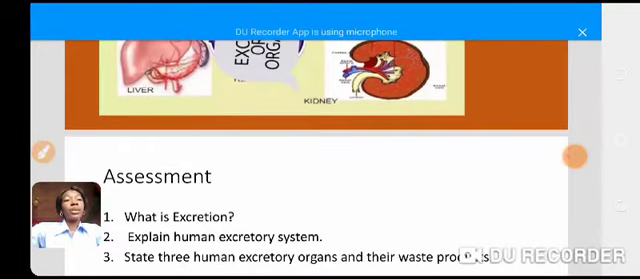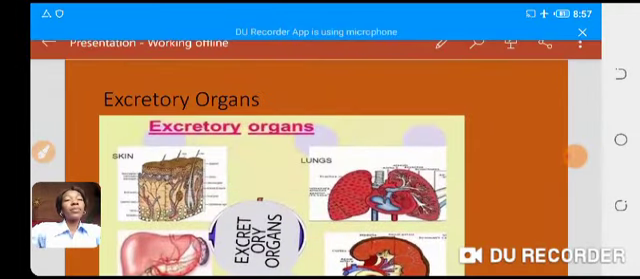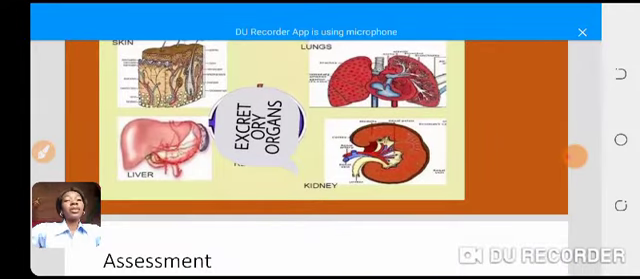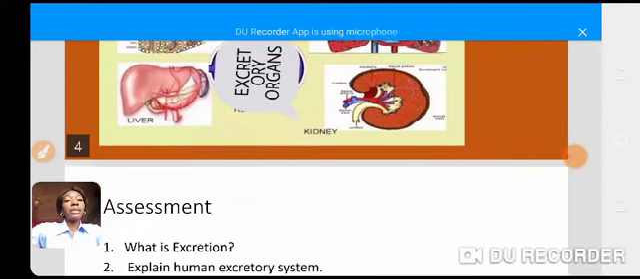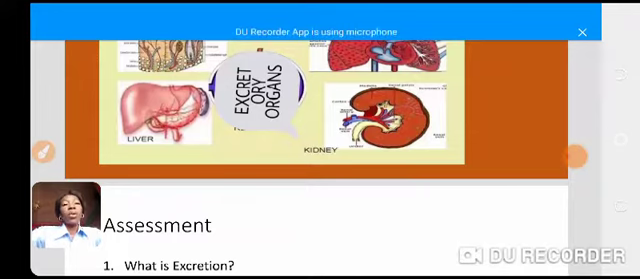I want to see how far you've learned. So, I want to ask you, what is excretion? I want to hear it. Without looking into your notebook, can you tell us what excretion is all about? Very good. Excretion is the process by which waste products of metabolism are released from the body.